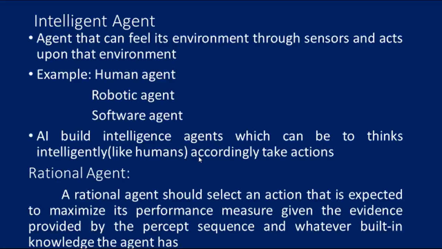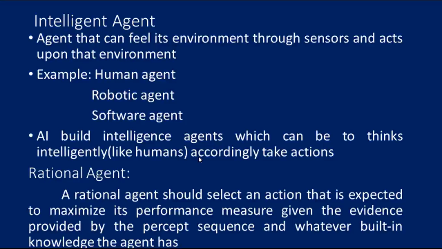Next we can take the part picking robot. How can we represent its PEAS? Performance is the percentage of parts in correct bins. Environment is conveyor belt with parts, and bins. Actuators are joint arms and hand. Sensors are camera, joint angle sensors. So these are simple examples we can use to segregate rationality and the rational agent.